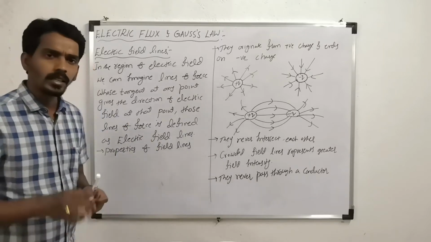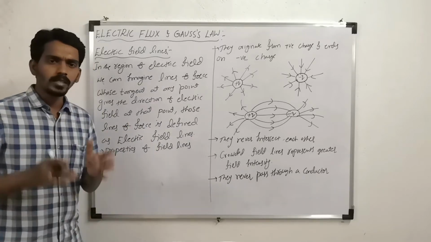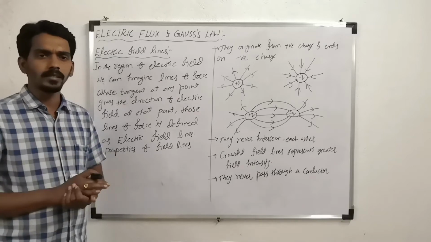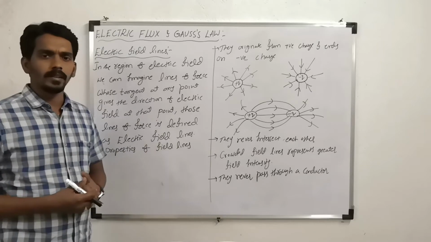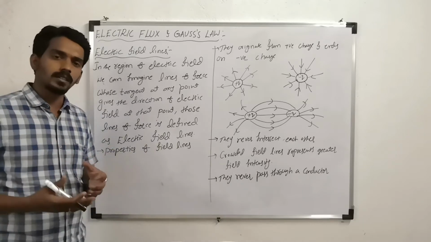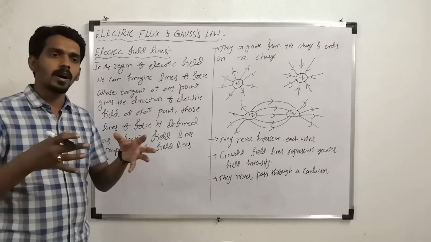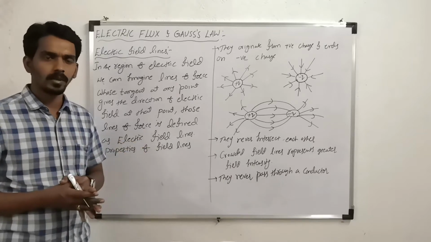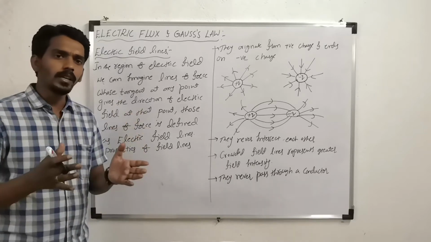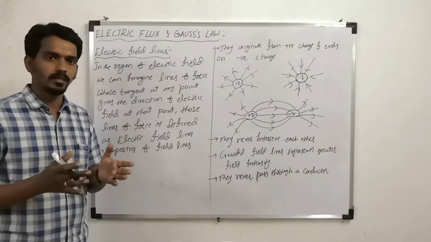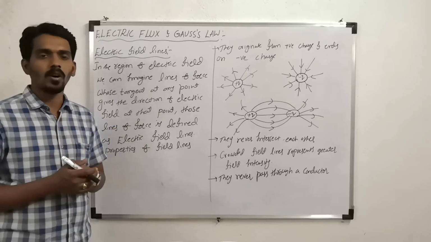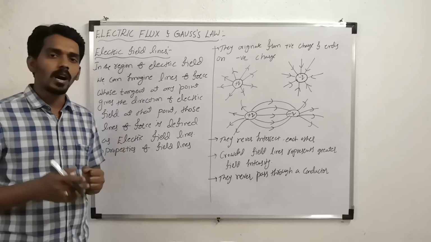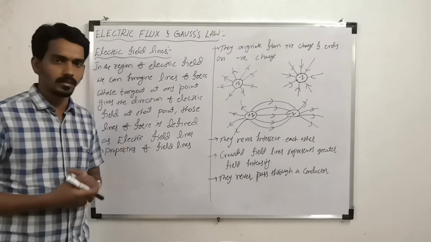First, electric field line. The meaning of electric field line is, whatever the region in which electric field is existing, that region you can imagine in the form of lines. Electric field can be imagined in the form of imaginary lines called lines of force or electric field lines.